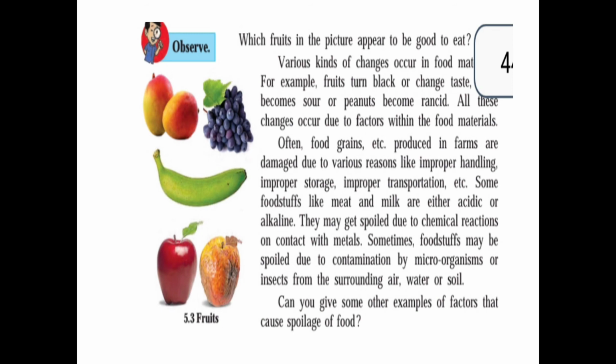You can see there are different types of methods. There are microorganisms like yeast, fungi. They can make our food unfit for eating. Enzymes present in the food: when we cut the fruit, it activates the enzymes in them. You can see in the apple, banana, they become black after cutting some time.